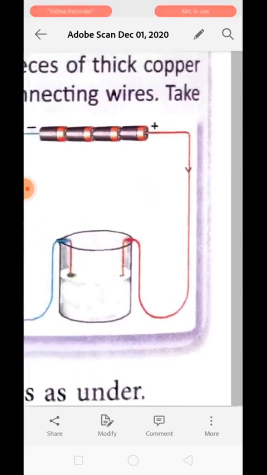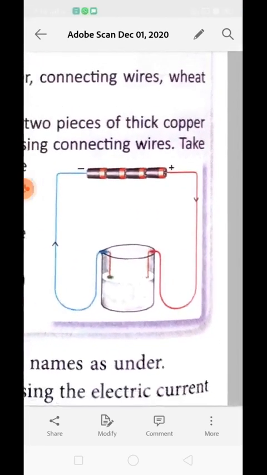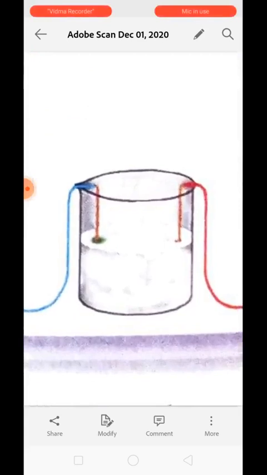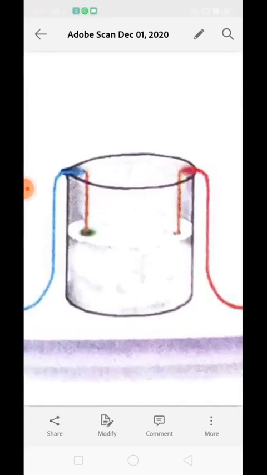Now, voltameter. The container with the electrodes, electrolyte and the vessel containing them all is called a voltameter. It means this complete setup is called a voltameter. During electrolysis, at least one of the following phenomena may occur. If there is electrolysis, there are certain changes, and at least one of the changes can be visible during the process. What are the changes? Gas bubbles may evolve from the electrolyte.